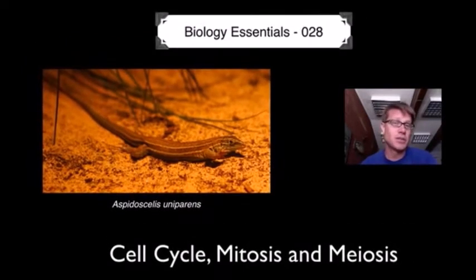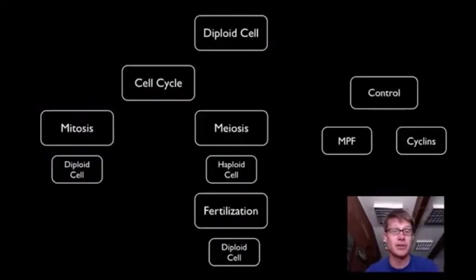Now we're not going to go into the specifics of mitosis and meiosis. I've got videos on each of those that talk about the different phases. What I want to talk about is, in general, what do mitosis and meiosis do, and how does the cell cycle work, and how is it controlled?